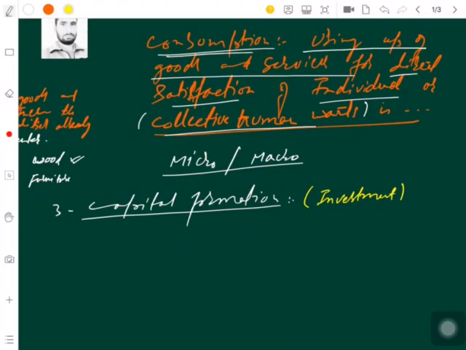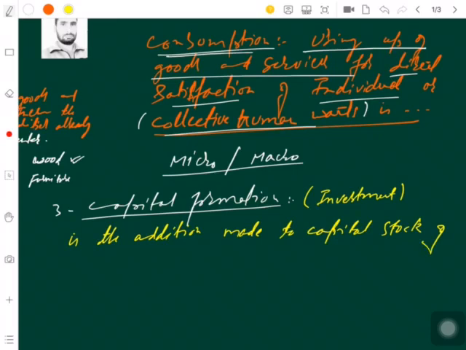Capital formation, if defined, can be defined as the addition made to capital stock. So in every nation there is a capital stock of goods and services. Capital stock simply means whatsoever there is in an economy. So I would put it like it is the addition made to capital stock of an economy.